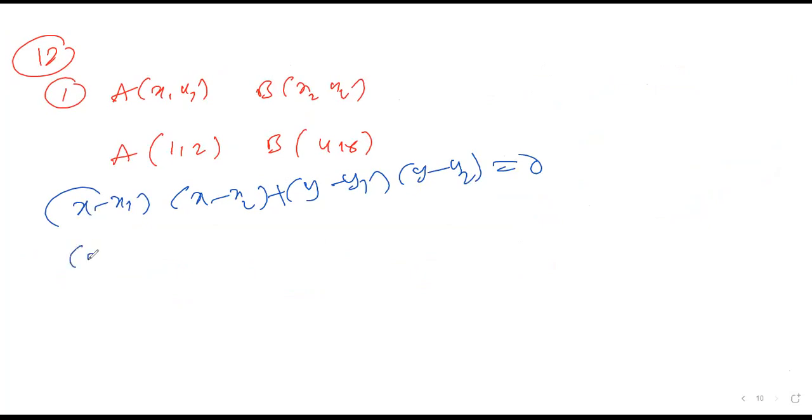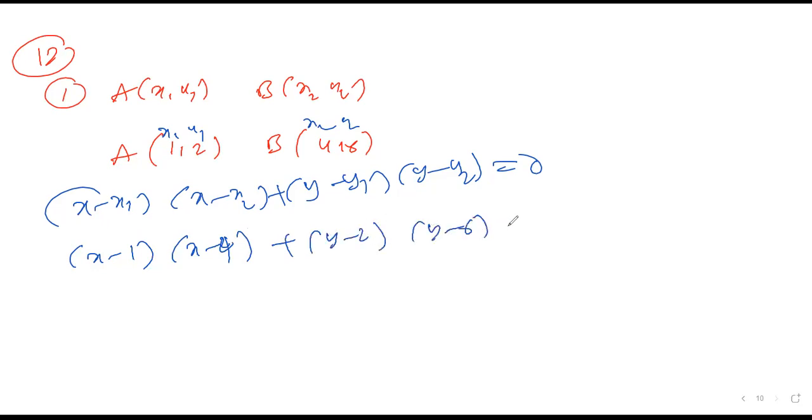Please substitute the values for x1, y1, x2, y2. After you simplify the entire thing, you are going to get the answer. I'm writing the answer directly: x square plus y square minus 5x minus 8y plus 16 is equal to 0.